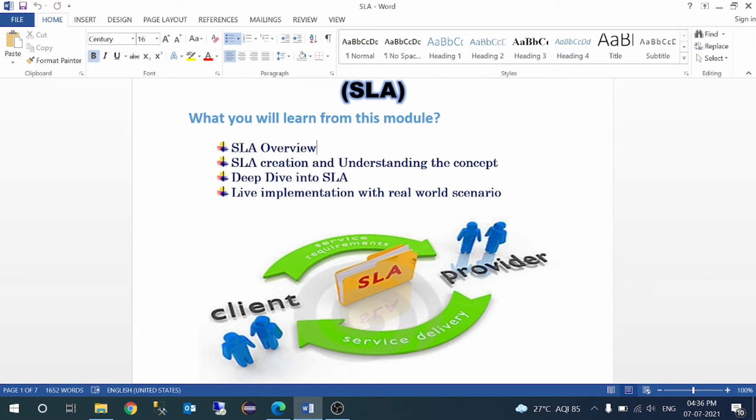Now the second point which we will cover is SLA creation, how we can create an SLA, and we will understand the concept of the SLA. There are many parameters. Once we are on the form, we can see we have many parameters, I mean to say many attributes that we have to understand in order to understand the SLA. Then we will go to a little bit of an advanced level, we will do a deep dive into SLA, right? And then we will have a live implementation with a real world scenario.